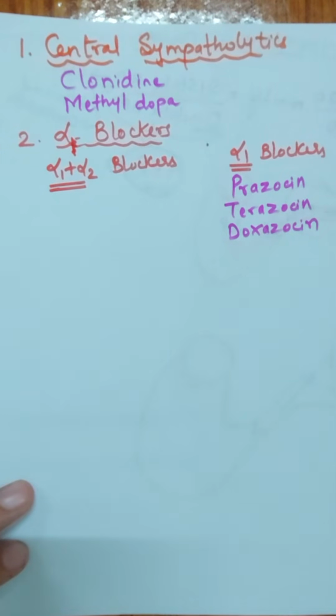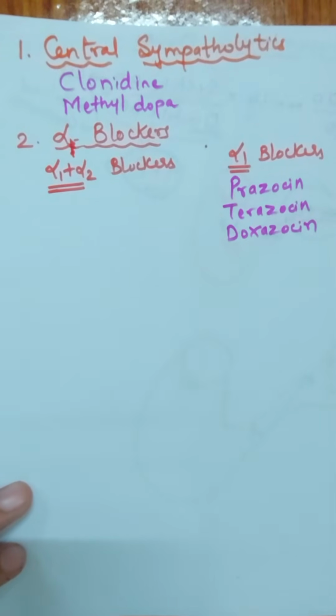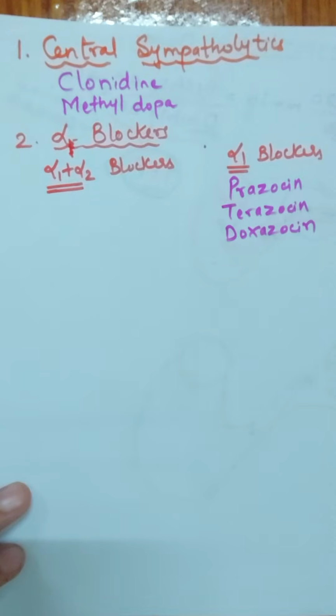So whenever we stand up after sleeping, if we stand immediately, very suddenly, there will be pooling of the blood towards the lower part of the body because of gravity. But to avoid this, what happens? The veins of our legs will constrict. And when veins constrict, there will be increased preload, meaning there will be forceful movement of the blood towards the upper part of the body, so that the brain gets a sufficient blood supply.